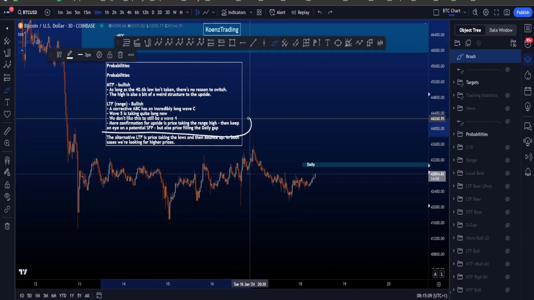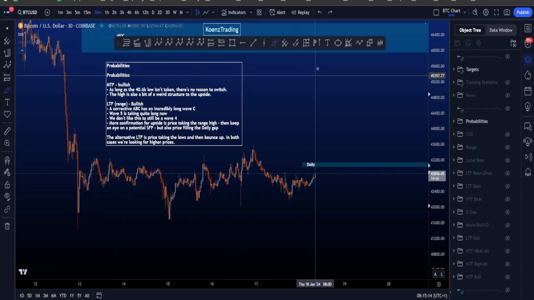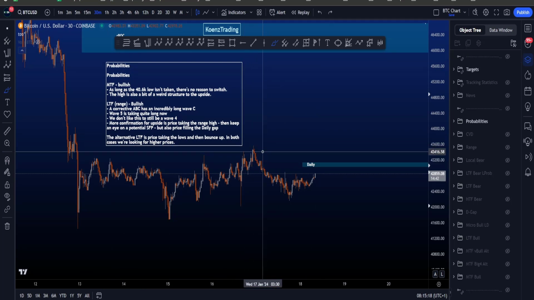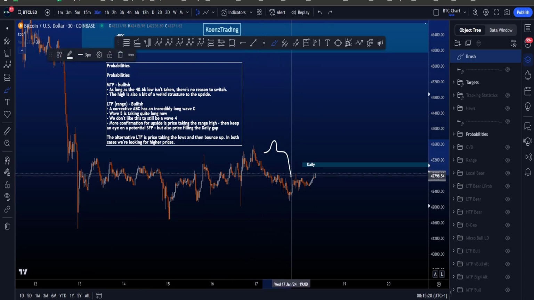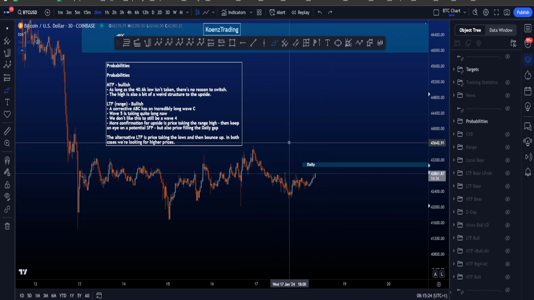And something that is important is that we do get more confirmation for price to move to the upside if it can take the range high. Of course, we have to keep in mind a potential swing failure pattern, right? But we have the daily gap to the upside, and testing it for the 3rd time really increases probabilities as well to move towards the upside.